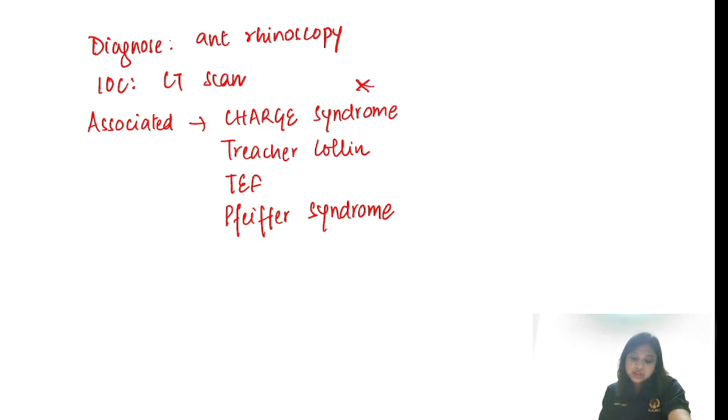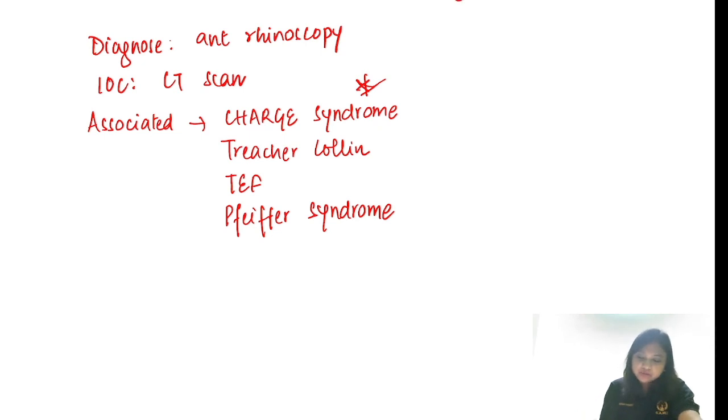This was much repeated regarding the association of CHARGE syndrome and choanal atresia, because in INICET many a times this question came, like a child presents with cyanosis at rest which improves on crying. This condition is associated with which syndrome? The answer will be CHARGE syndrome.